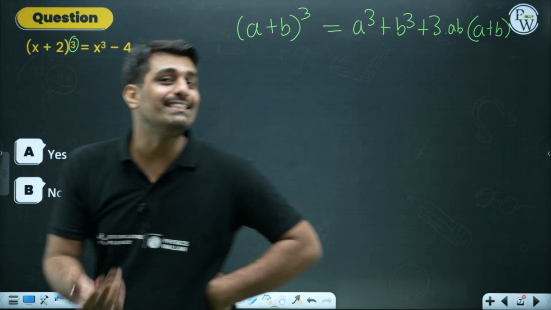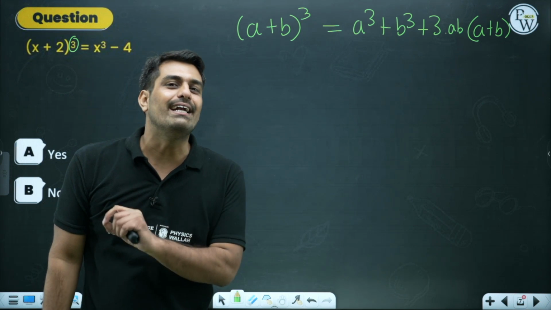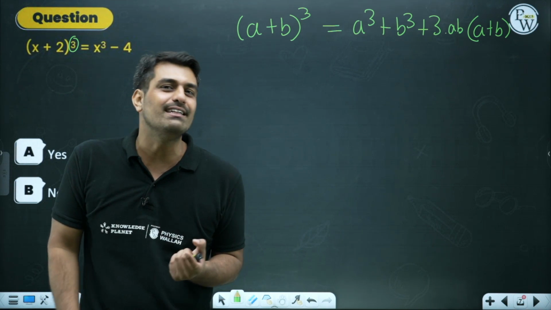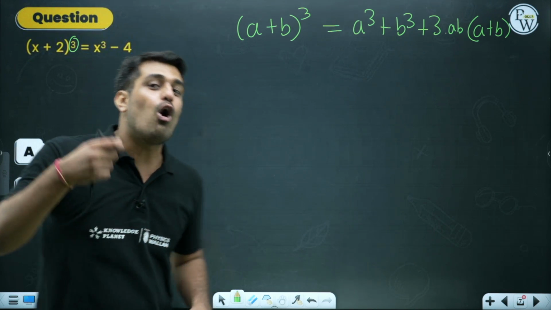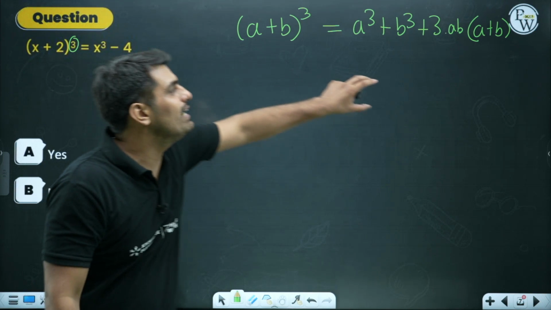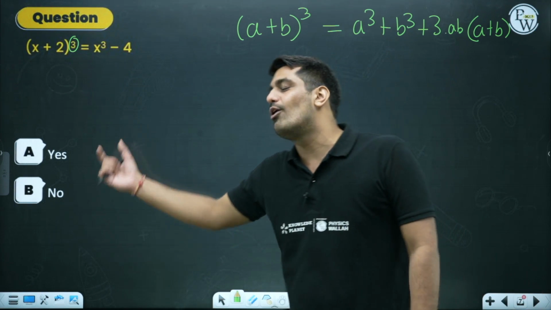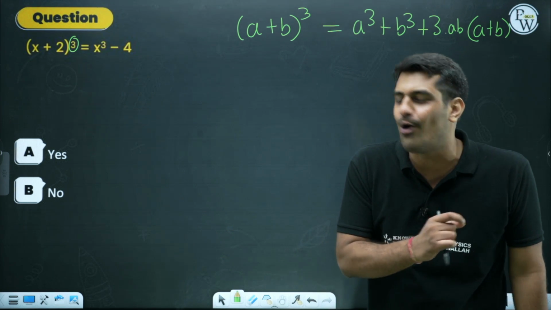Another thing, what is identity? In the previous sessions of trigonometry, I talked about identity, how identity is different from any particular equation. This is another thing which you must be looking forward to on your own. So here we have the identity. We must use the identity over here to check whether the answer is yes or no. Basically, it means whether the given equation is a quadratic equation or not.